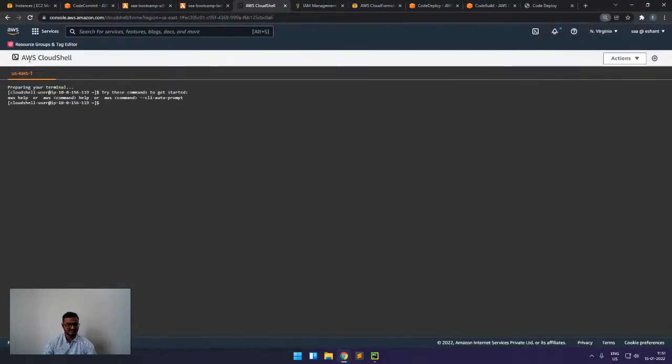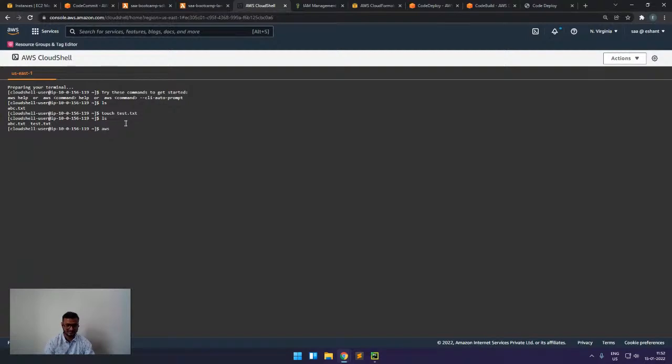Here we can see the console of the AWS CloudShell, and here we can run all the simple Linux commands. For example, I do ls, or we can do touch s.txt and ls. So all the Linux commands are supported, and we can also interact with AWS using the AWS CLI.